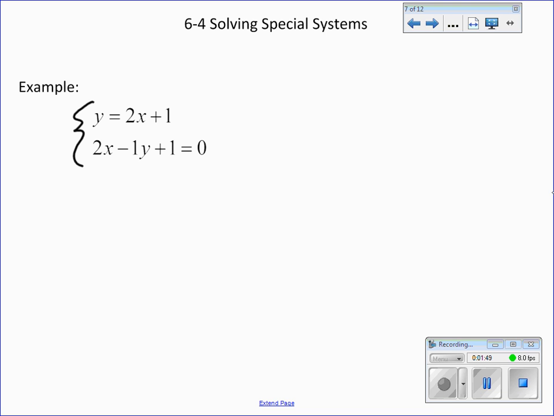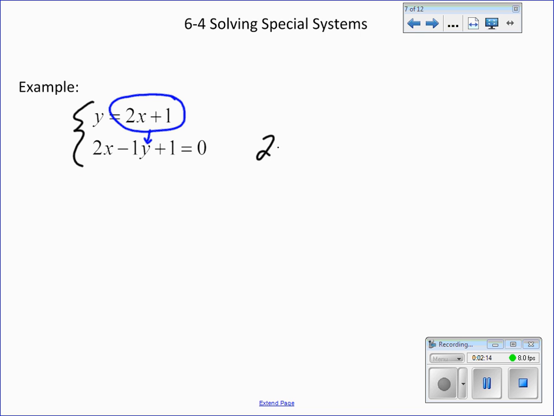Okay, looking at this, we need to find a way to solve it. There are three different methods: we can do it by graphing, by substitution, or by elimination. Because one of the equations is in slope-intercept form and the other is not, substitution is typically your best bet. We know that it's y equals something, so we're going to take that and plug it in wherever we see a y in our second equation.